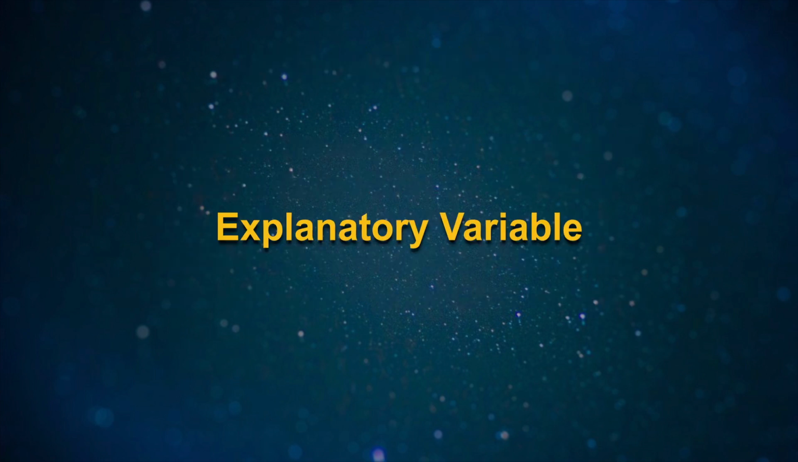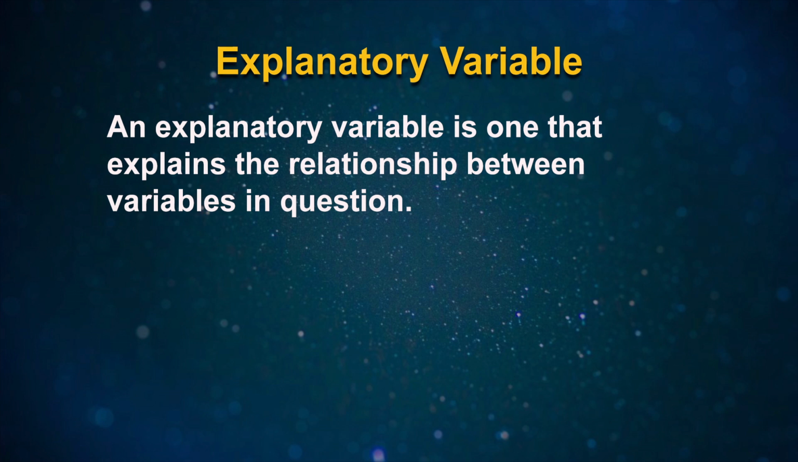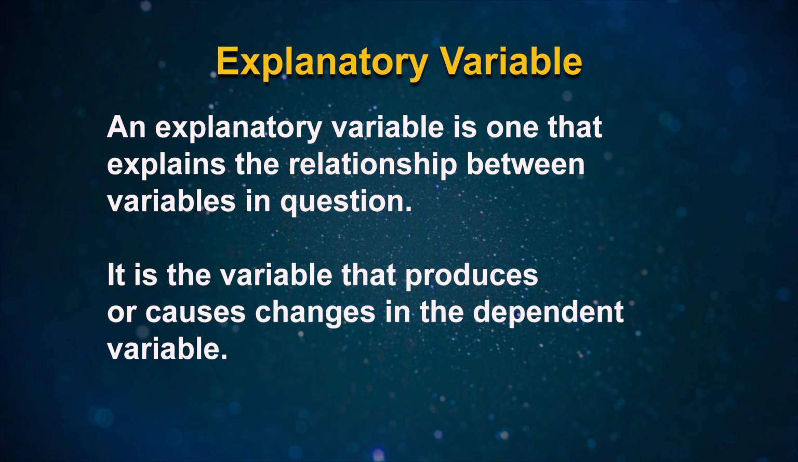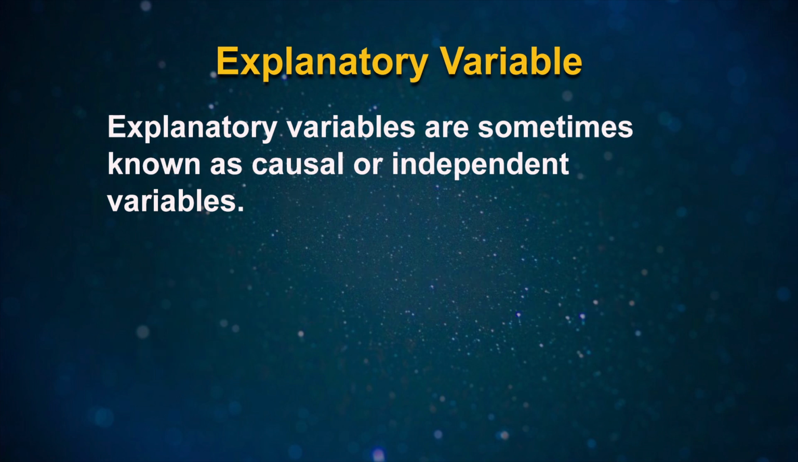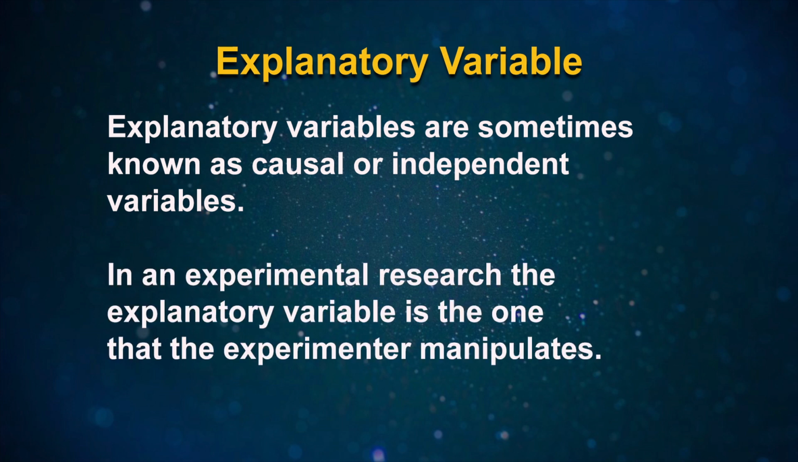Explanatory variable. An explanatory variable is one that explains the relationship between variables in question. It is a variable that produces or causes change in the dependent variable. Explanatory variables are sometimes known as causal or independent variables. In experimental research, the explanatory variable is the one that the experimenter manipulates.